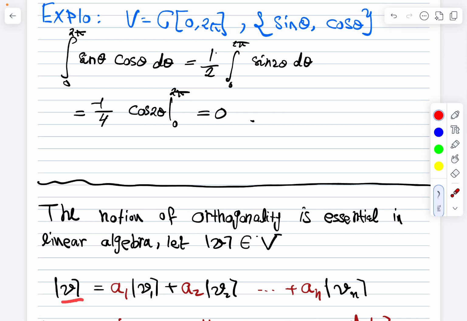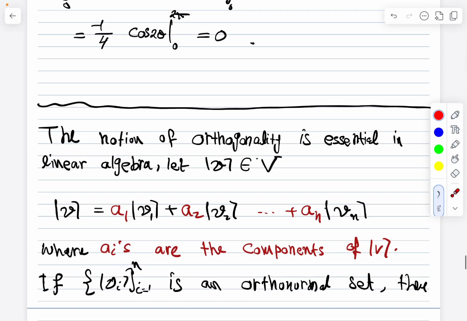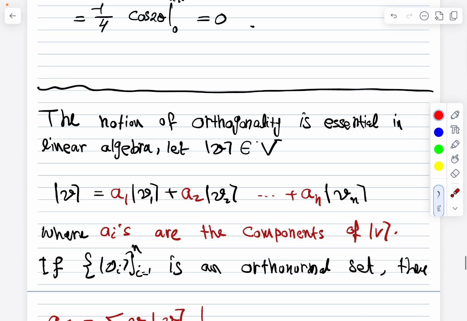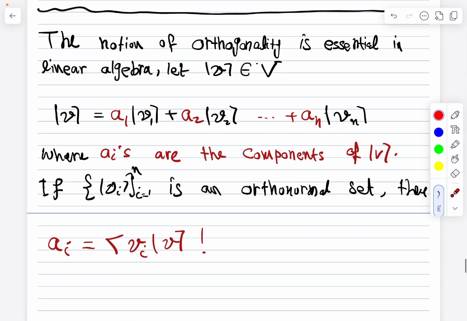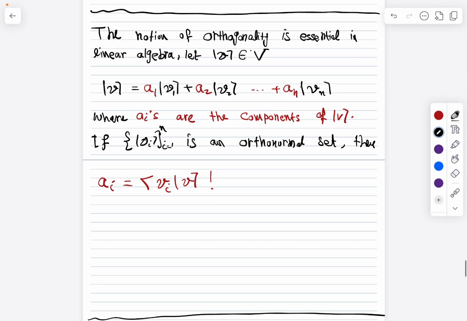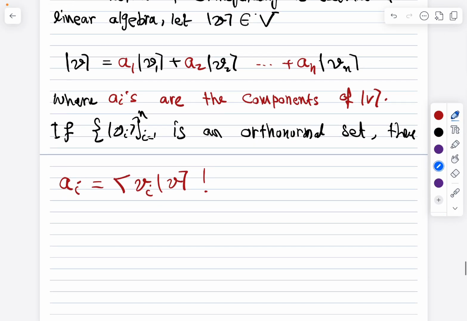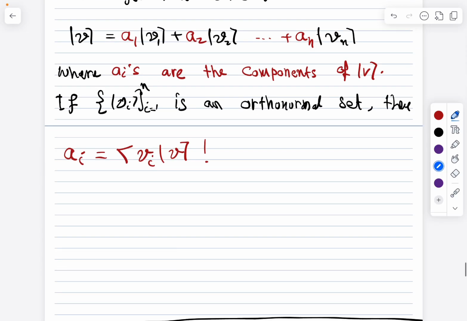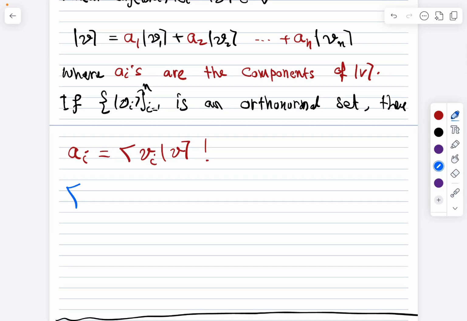So let's assume we have a specific vector v, which can be written as a1 v1 plus a2 v2 until an vn. We call these the components of the vector. And if the basis vectors form an orthonormal set, then the following is true: the components are equal to the inner product. Why is that? Let me show it. If I want to find, for example, a1, how can I do it? It's very simple. I will take the inner product with v1.